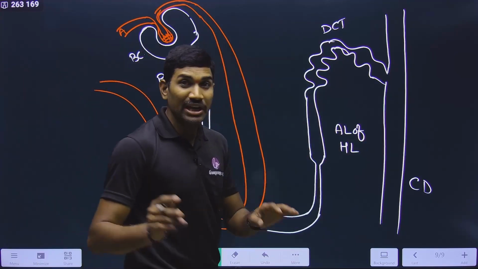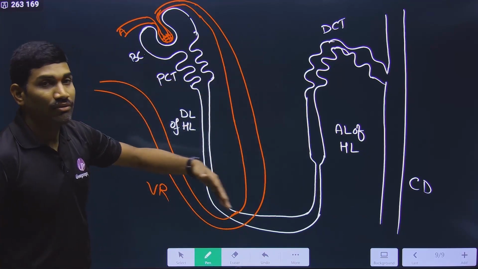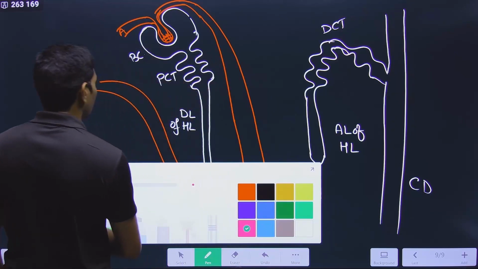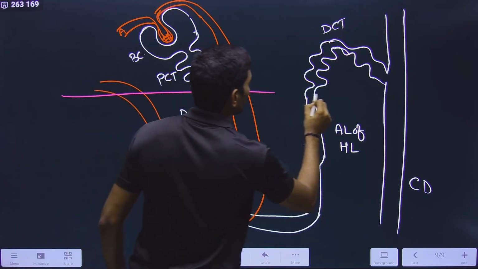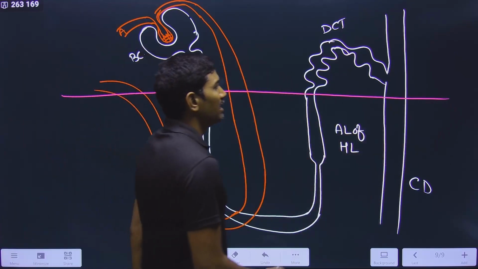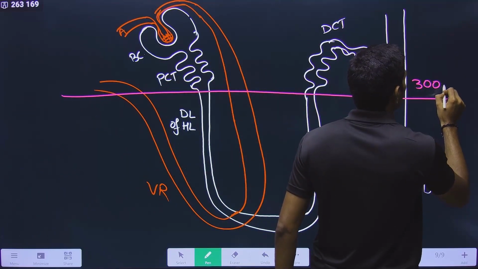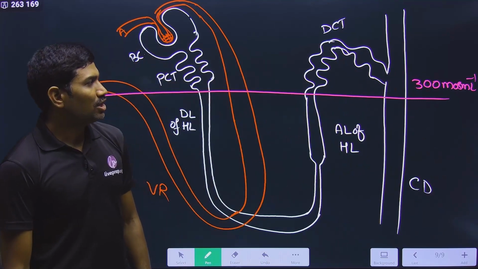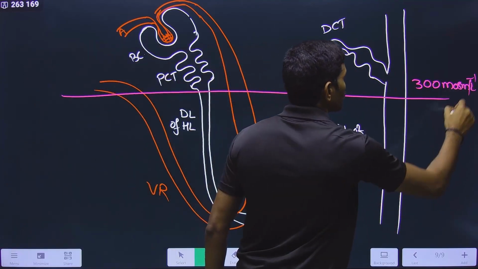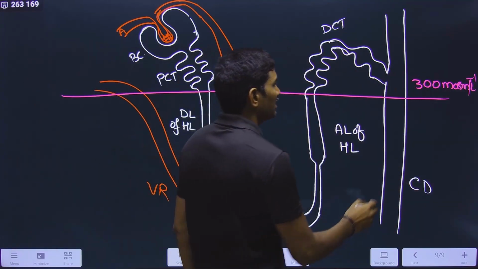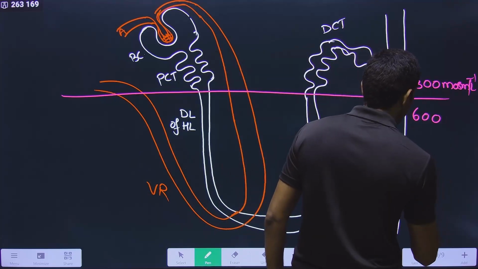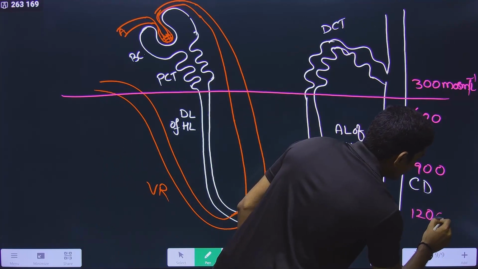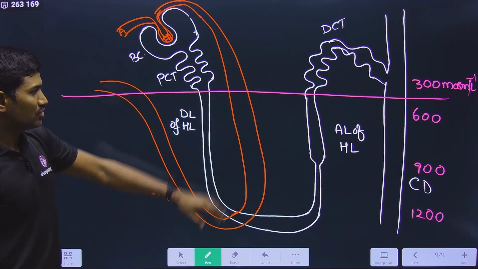Now we will observe very carefully, so that how exactly these concentrations are maintained. Observe carefully. Now here what they have done, up to this they made it as 300 milliosmoles per liter. Okay, and then they made it as 600 and then 900, and at this level it is 1200 milliosmoles per liter. This is what they made.